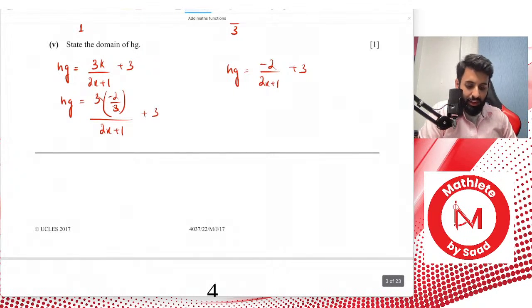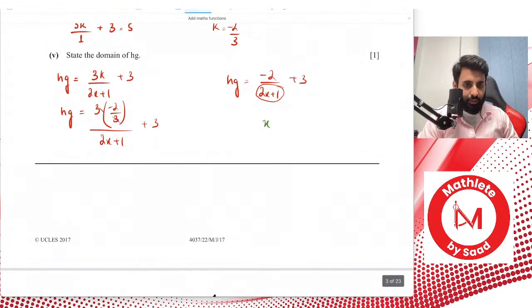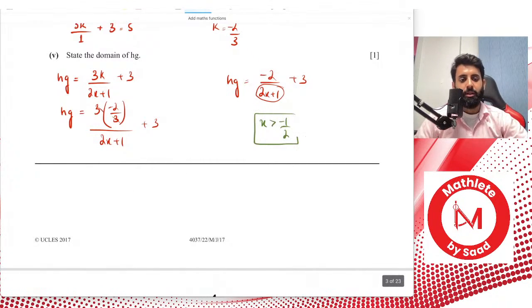Anyway, so basically what we have is a function in which we have a denominator 2x plus 1, and in this you have to make sure that the denominator is never equal to what? The denominator is never equal to 0. So if you want to make sure the denominator is never equal to 0, that means x has to be greater than minus 1 over 2, and there you go, that's your domain. Okay, all right, so that's that. Moving on.